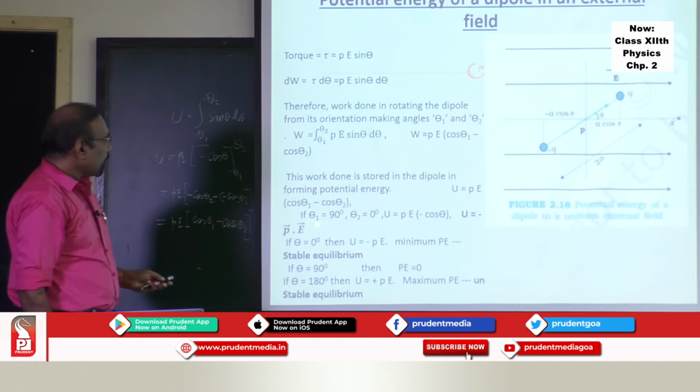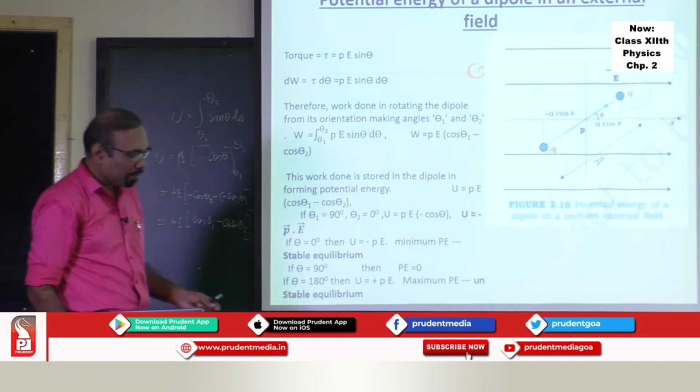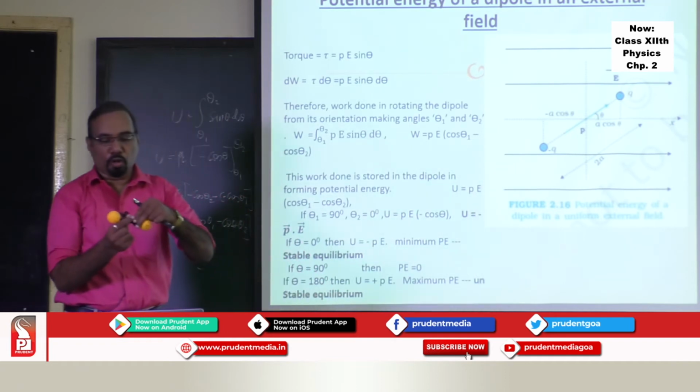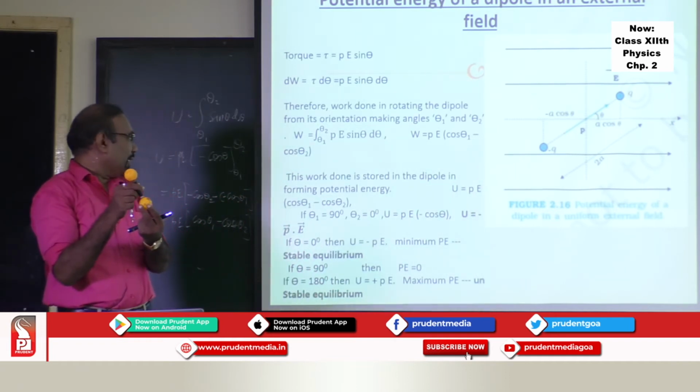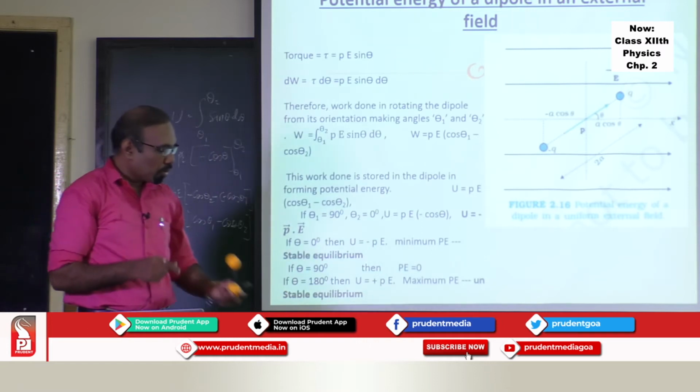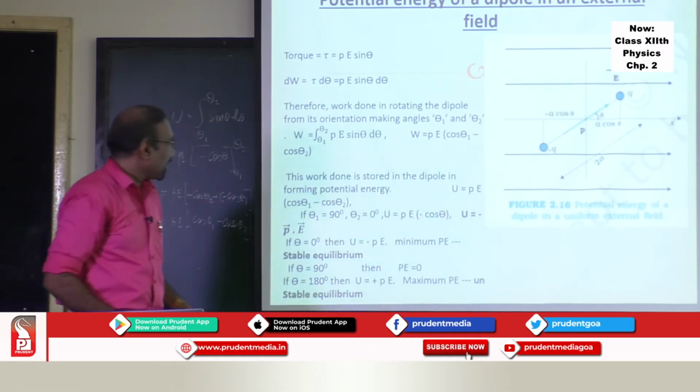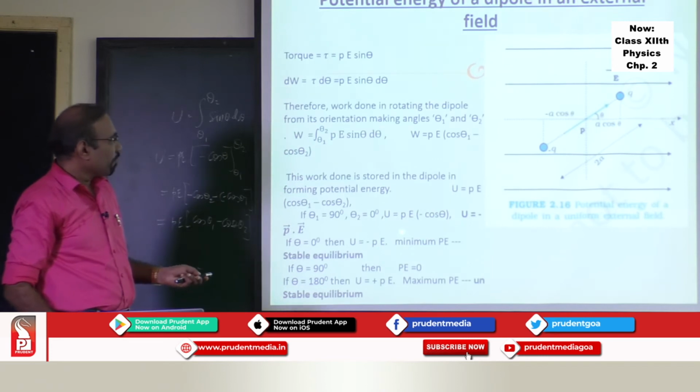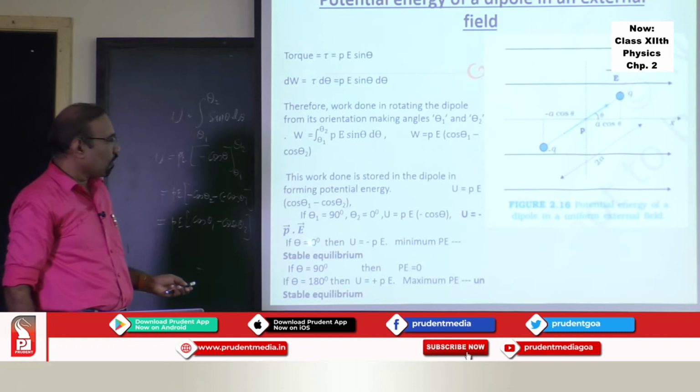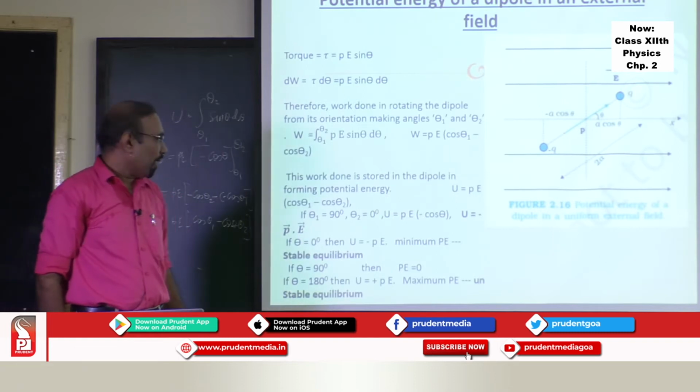Then if you put theta 1 as 90 degree and theta 2 as, say, 0 degree, that means the dipole is moved from 90 degree and the final angle is 0. Then you get U is equal to minus Pe cos theta, and that is nothing but the dot product of P bar and E bar.